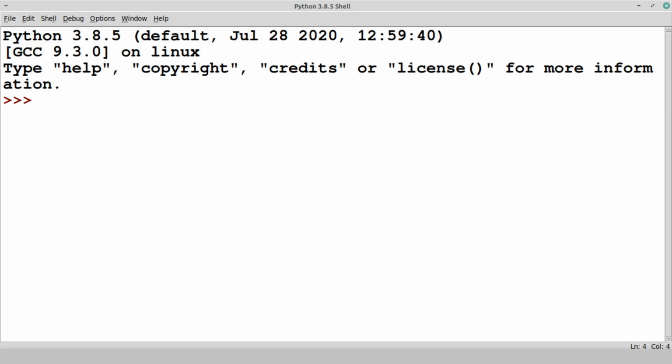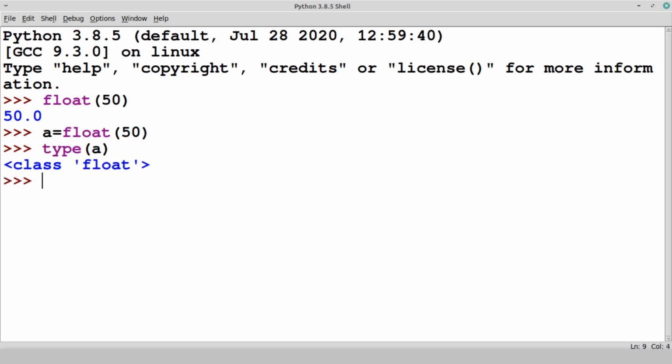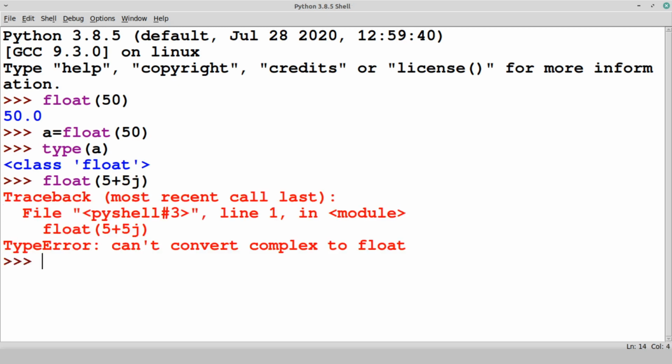Next, let's see the float function for typecasting. This float function is used to convert any other type value into the floating type. Let's see float of 50, entered correctly. Let's assign it to another variable so that we can check its type, whether it is float or not. Yes, it belongs to the float class. Similarly, as we tried on integer, let's try on other data types also. 5 plus 5j, so error, cannot convert.